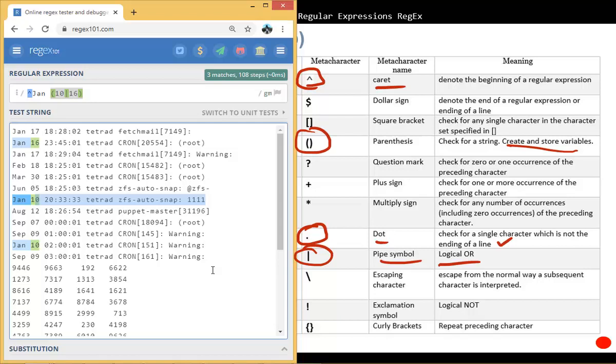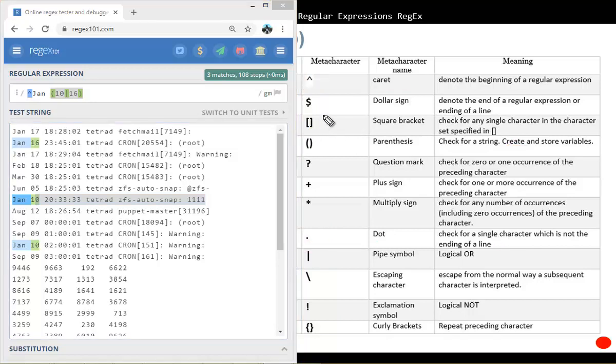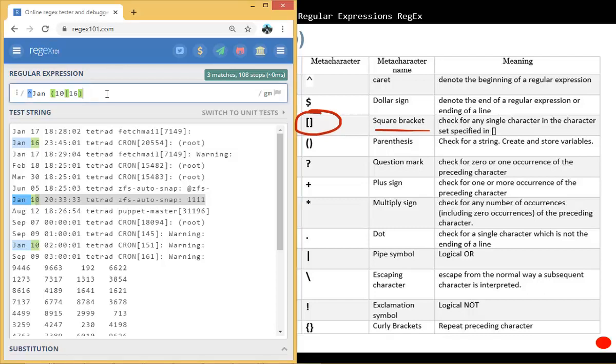So I'm going to clear the screen just to make it a bit cleaner. We can use the square brackets here. So square brackets check for any single character in the character set specified in the square brackets. So like what we said, we don't want to match Jan, but we do want to match anything that starts with J, right? So I'll say J, I want to match that, and I'll put the square bracket, and then caret, and then Jan.